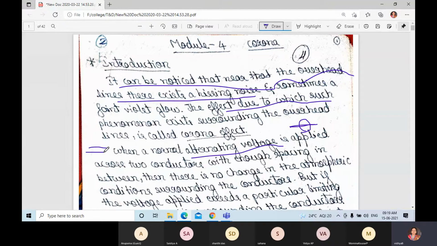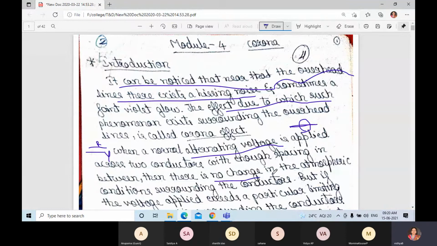For example, if you take R and Y, between two conductors with enough spacing in between, the spacing should be correct and enough; it should not be too much and the conductors should not be too close.